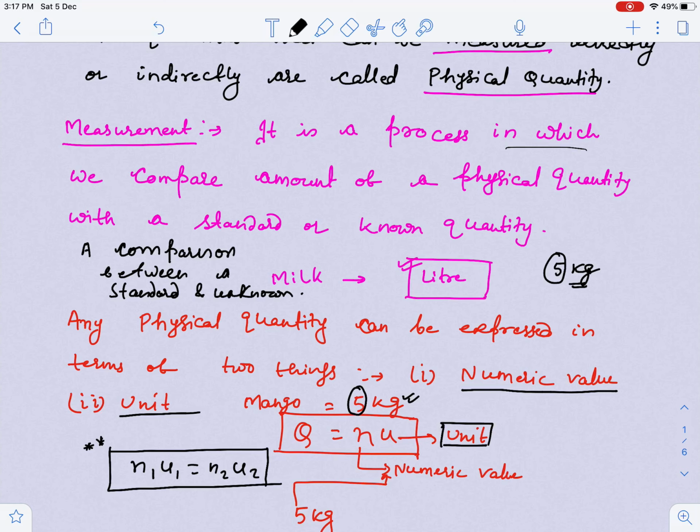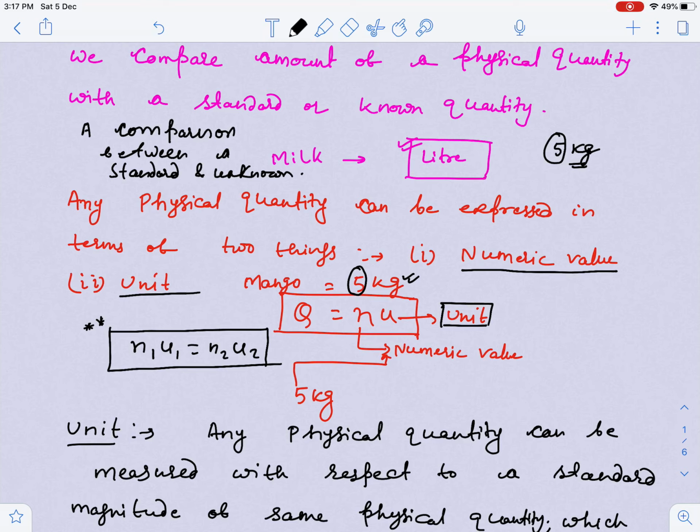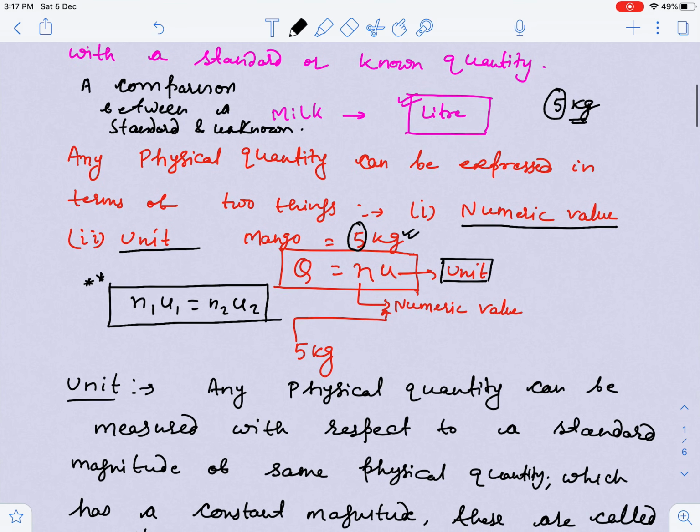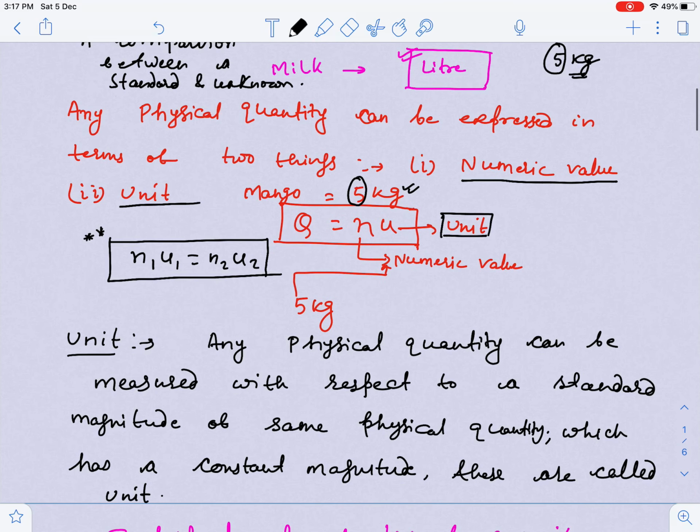Now I'm talking about unit. What is a unit? Any physical quantity can be measured with respect to a standard magnitude of the same physical quantity. Like I have to measure length, so I take a meter scale and measure, that is the standard for measuring length. So any physical quantity that is measured with respect to a standard magnitude of the same physical quantity, which has a constant magnitude, is called a unit. Here the meter scale is the unit of length.